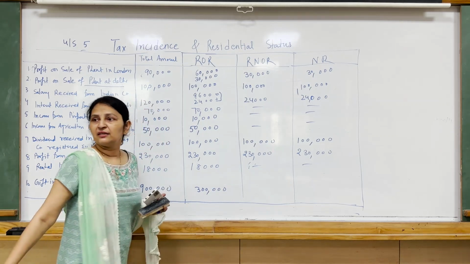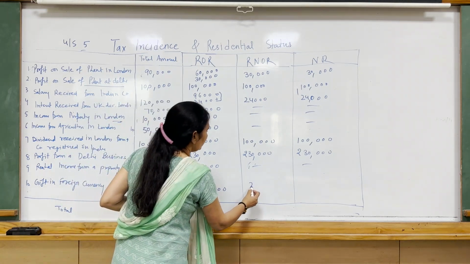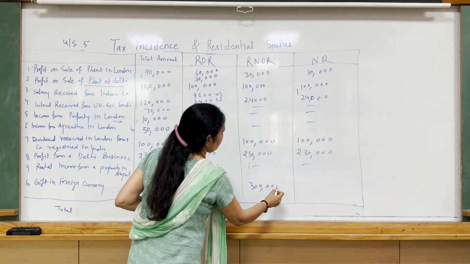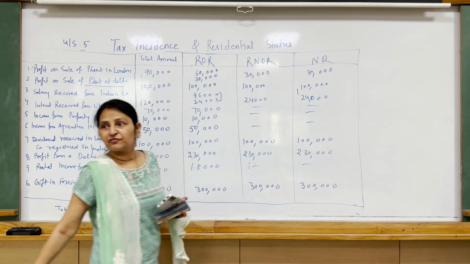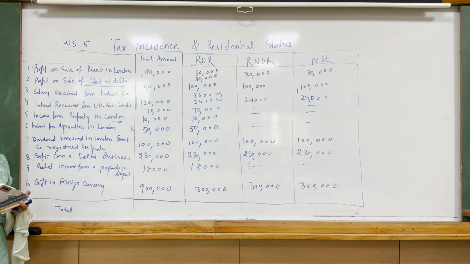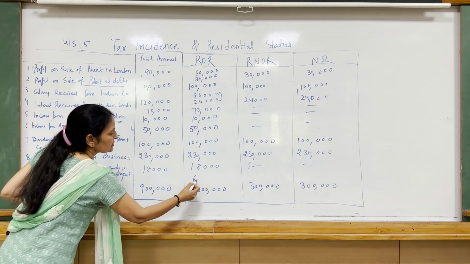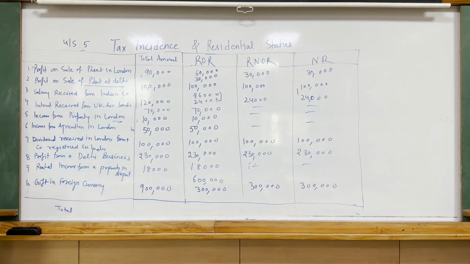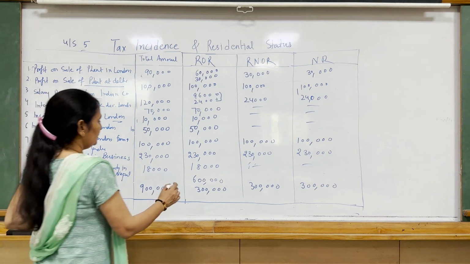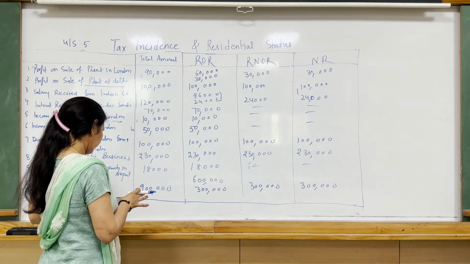So what is received in India is Indian income, taxable also in case of RNOR and non-resident. And the part of the gift in foreign currency which is received outside India is also taxable in case of ROR. So this is the income taxable in all types of residents on the basis of Indian income or foreign income. So let us make the total of it.